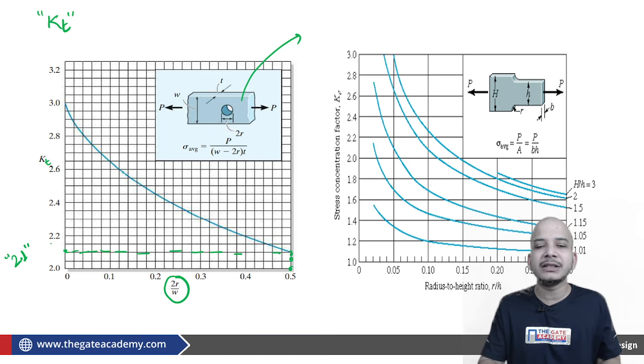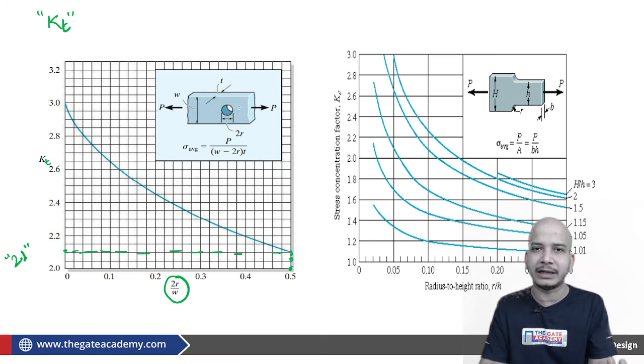But I haven't said whether this material is made up of aluminum or steel or bronze or what. I haven't considered that. Because I haven't considered anything, this is something which is general.